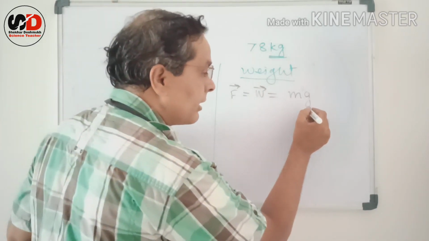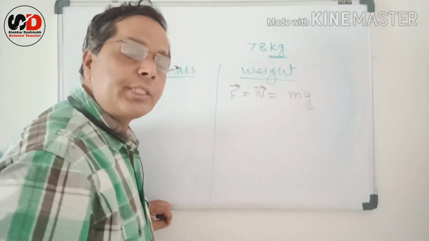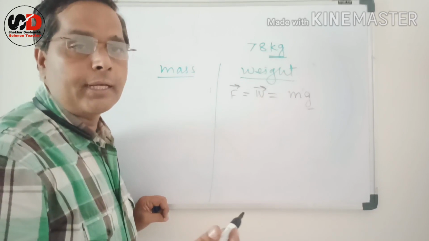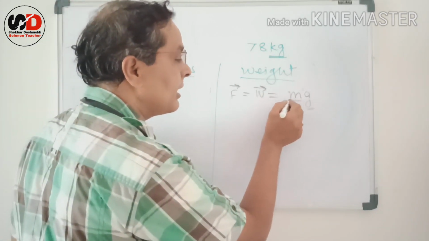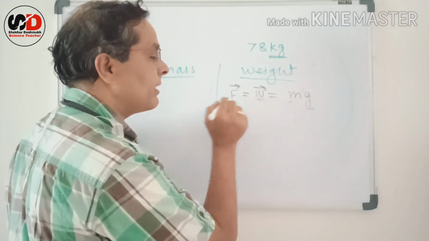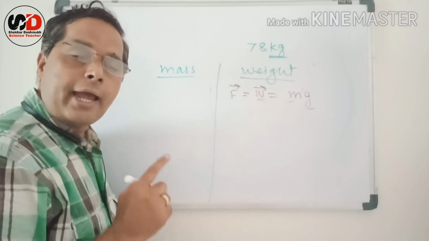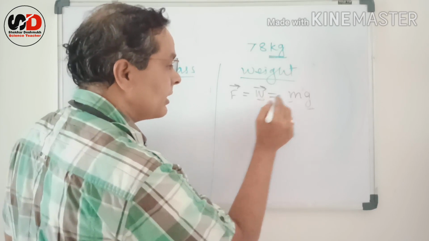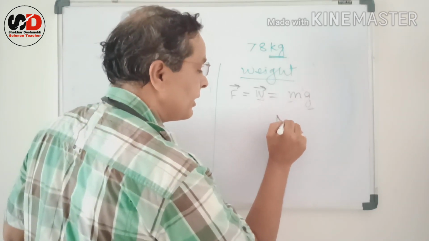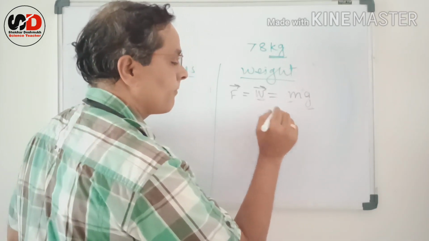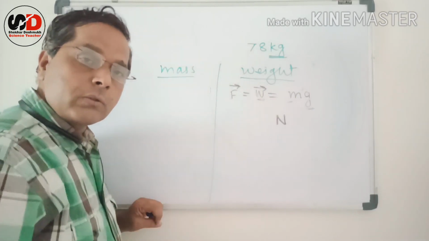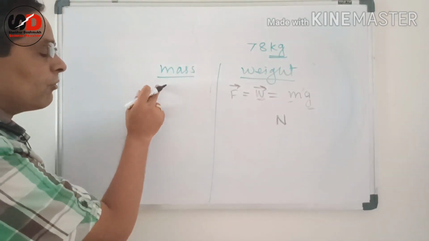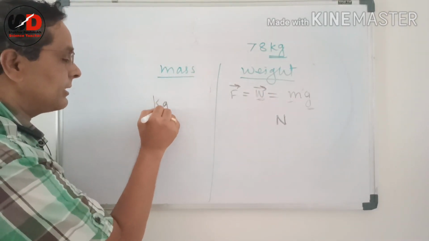So weight is equal to m into g. And as we learned, the value of g changes from place to place, and therefore the weight also changes from place to place. As the unit of force is Newton, the weight is also measured in Newton only. And what is the unit of mass? The unit of mass is kilogram.